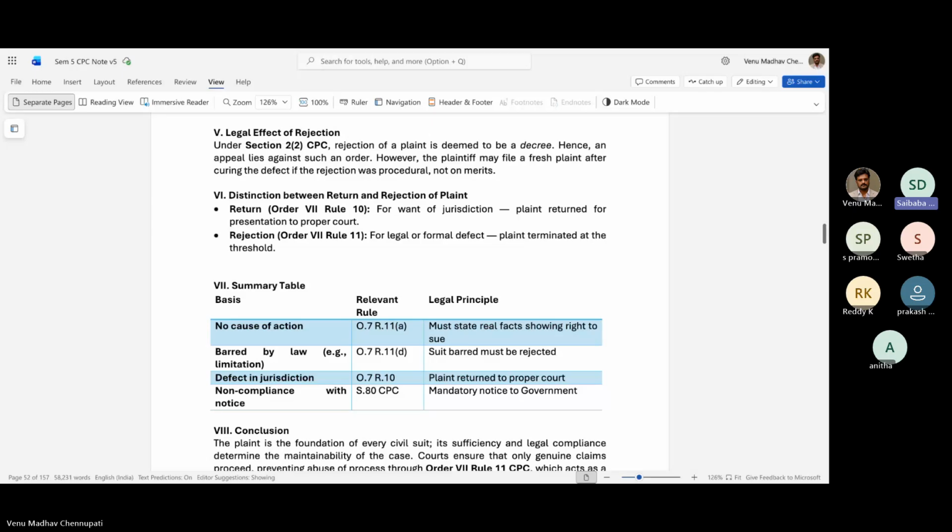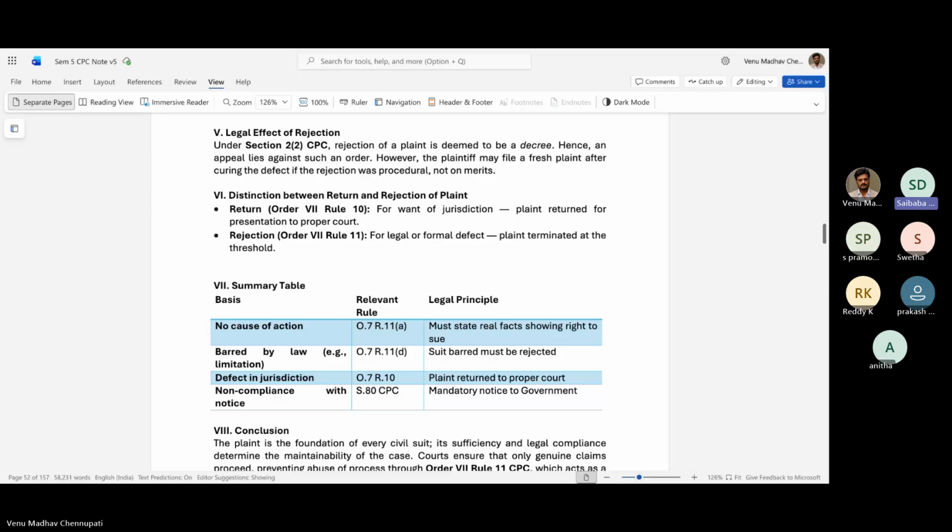There is another provision in Order 7, Rule 10. In Rule 10, the plaint can be returned if the plaint is presented to a different court, a court with wrong jurisdiction. Then the plaint can be returned and it can be instituted in the proper court.